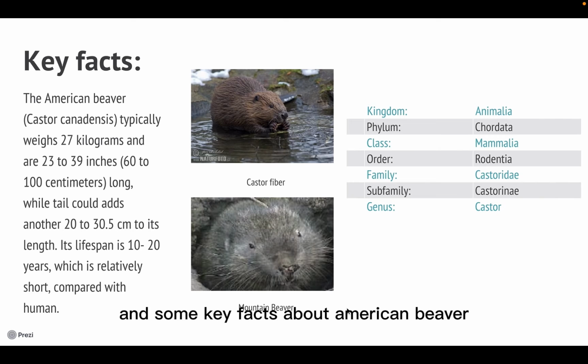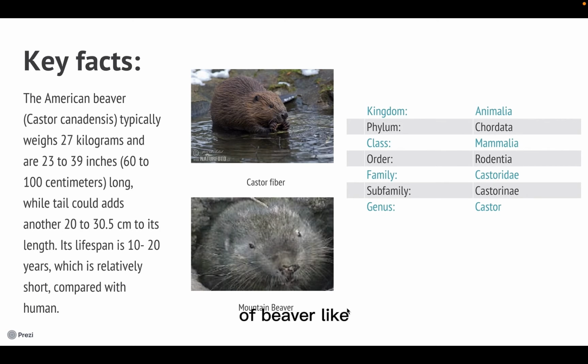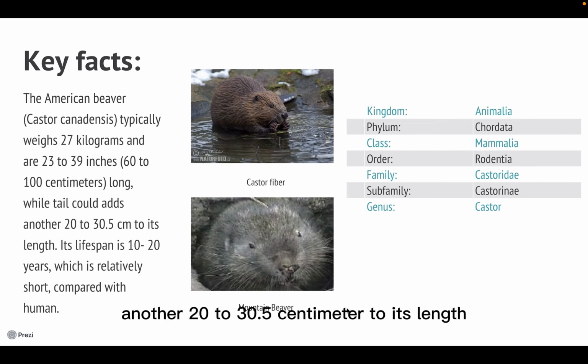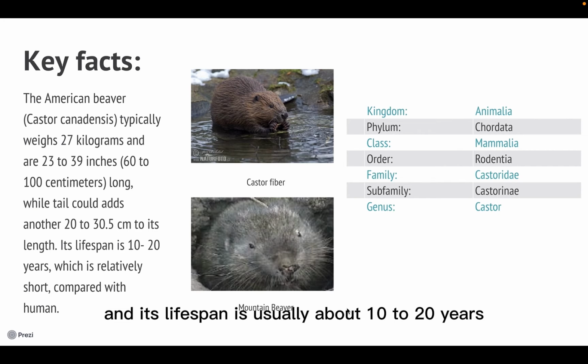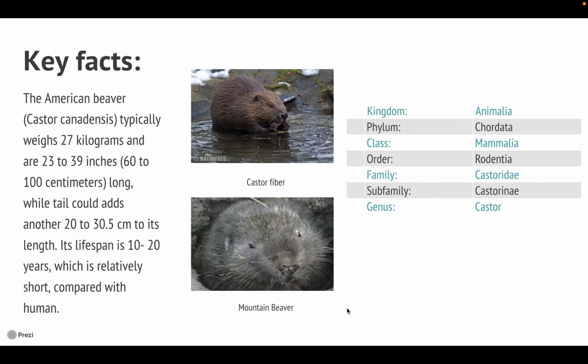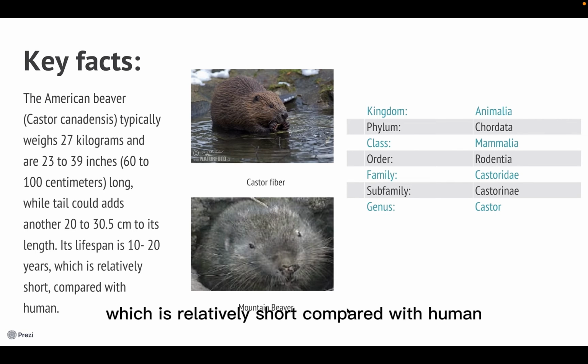Now, some key facts about the American beaver. The right part of this page is the scientific classification of the beaver, like kingdom, phylum, class, order, and family. The American beaver typically weighs 27 kilograms and its length is about 23 to 39 inches, while the tail could add another 20 to 30.5 centimeters to its length. Its lifespan is usually about 10 to 20 years, which is relatively short compared with humans.